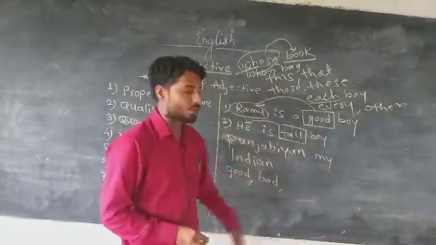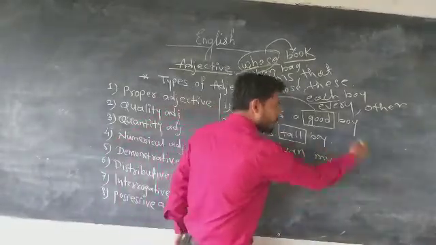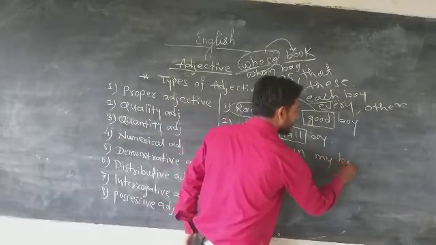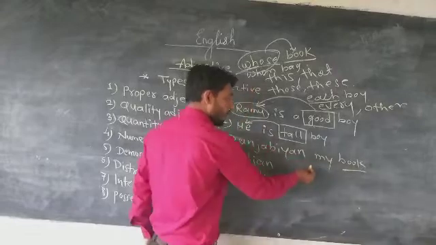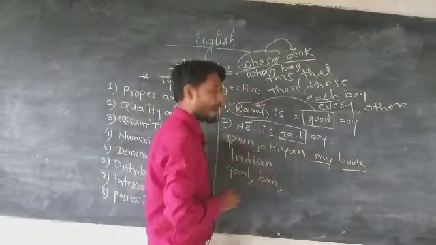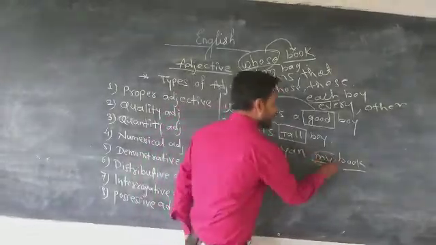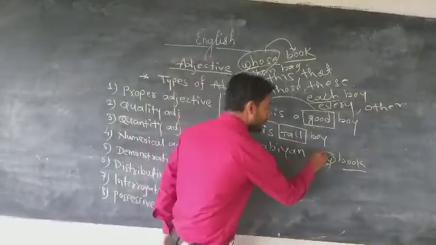This word is a possessive word. After my, I will use book. Book is a noun, but before book I use my. So my is a possessive adjective, because my book.